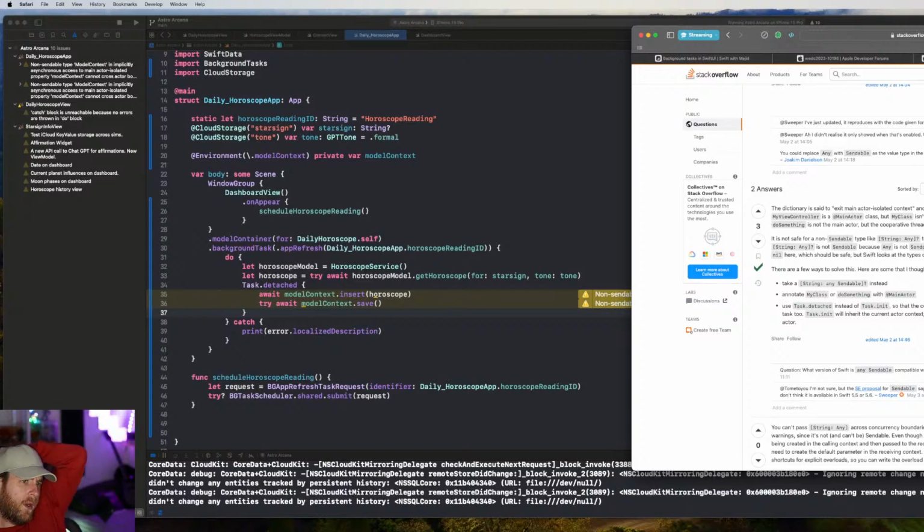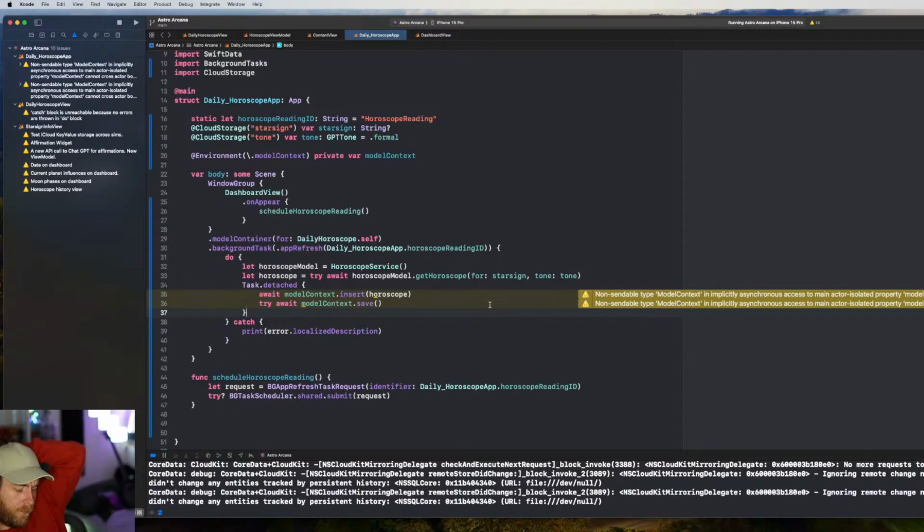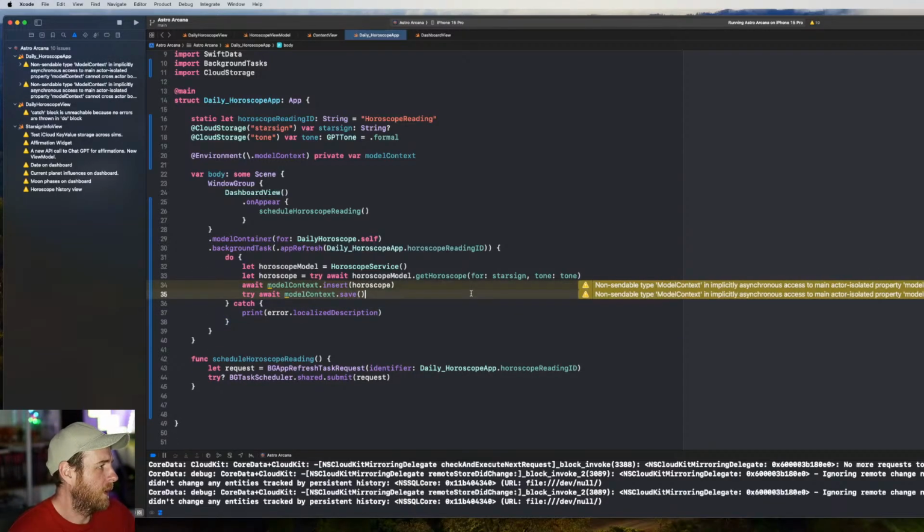Because this is a warning, I am wondering if we can get away with it, because nothing else is happening with this model context except for in the background. Look, I'm not an expert on this, right? But it seems like this is only presenting us a warning because it's like, be careful. What you're doing could be an issue if you're doing something else at the same time, right? So because we're only doing this, I think we're okay. Let's just leave it for now and we'll move on. I'll keep the warnings there so that's a reminder for next time.